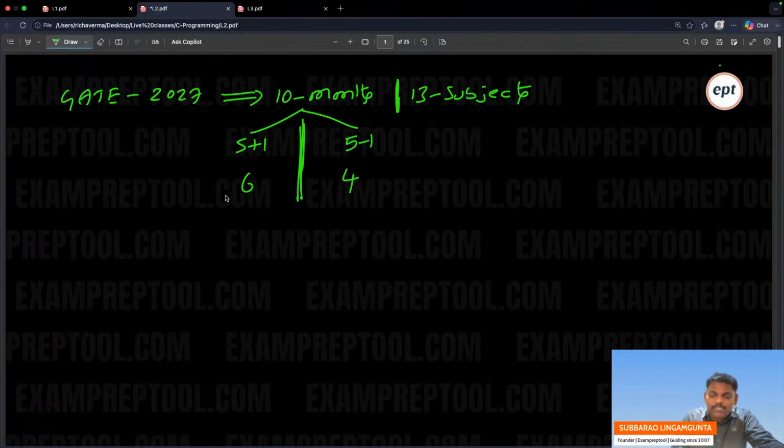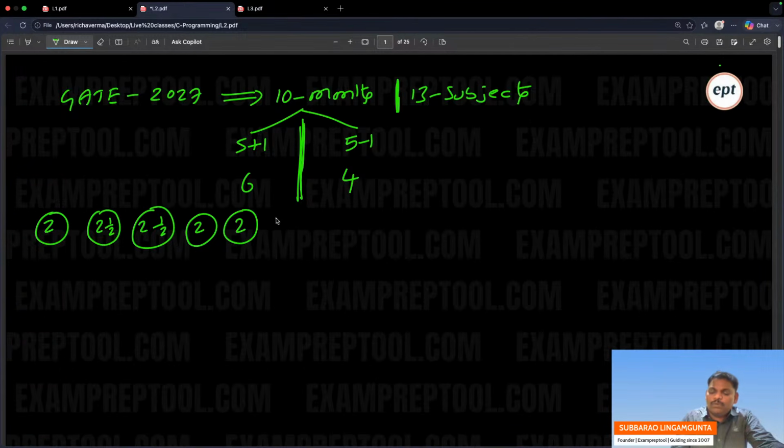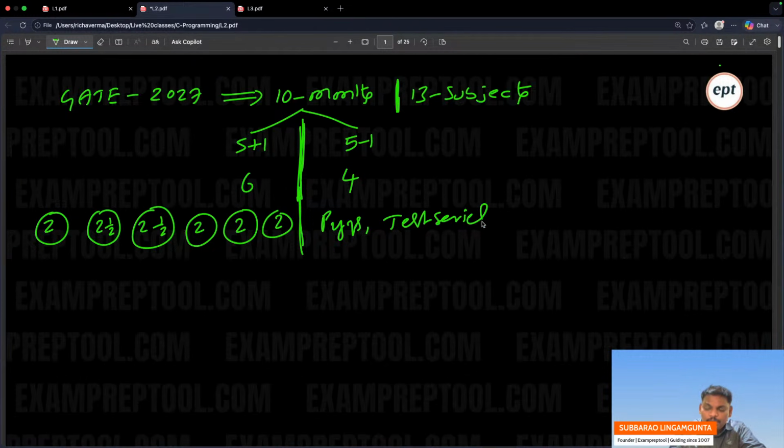So in the 6 months, complete the total syllabus. How? First month, 2 subjects. One month, 2.5 subjects. One more month, 2.5 subjects. One more month, 2 subjects. One more month, 2 subjects. One more month, 2 subjects. So 6 months, 13 subjects. The last 4 months, practice: PYQs you can practice, test series you can practice, mock tests you can practice.